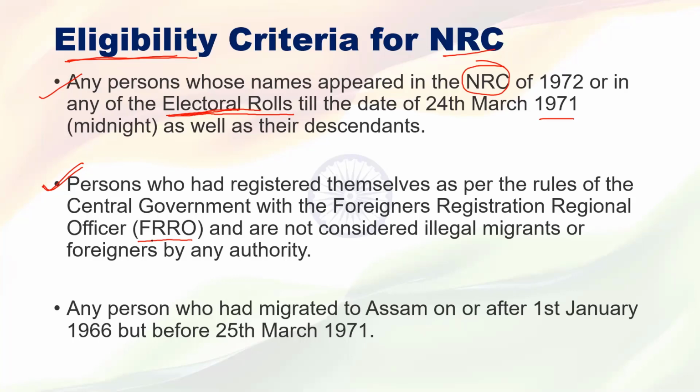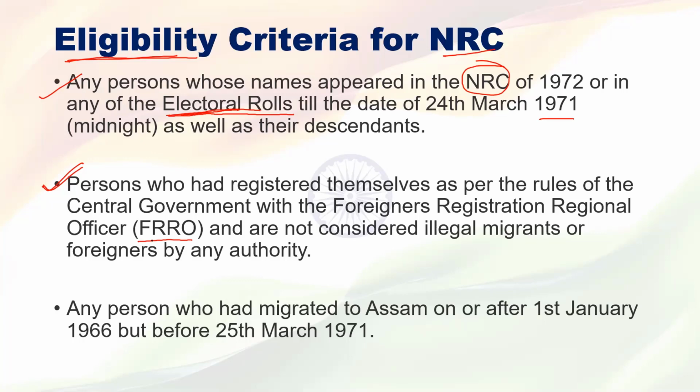Those people who migrate, they migrate in an illegal way. At that time, the government didn't permit them to migrate to India, but they migrated to India. But they registered themselves with the FRO. Okay, hello. Yes, sir. Understood, Shravani?